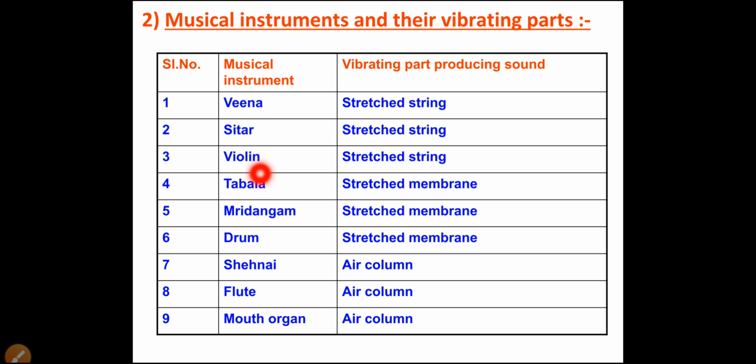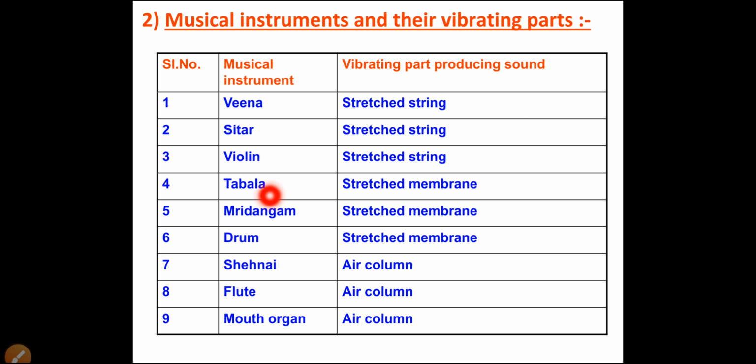I hope you have seen the veena. All these instruments you have seen. Otherwise, in the next picture it is shown there. So in the veena, what is the vibrating part? The vibrating part is the stretched string. And in the sitar also the stretched string is the vibrating part. Not only in veena and sitar, in the violin also the vibrating part is the stretched string.